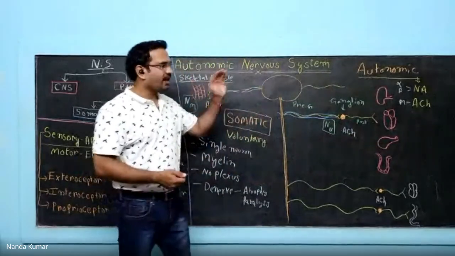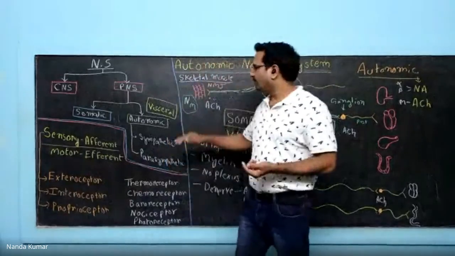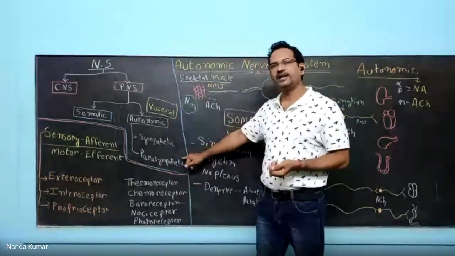Now let us see the branches in autonomic nervous system. In autonomic nervous system, you have sympathetic and parasympathetic system.